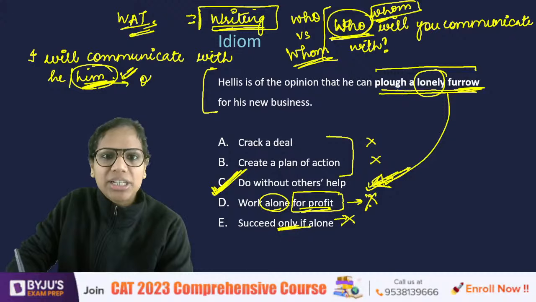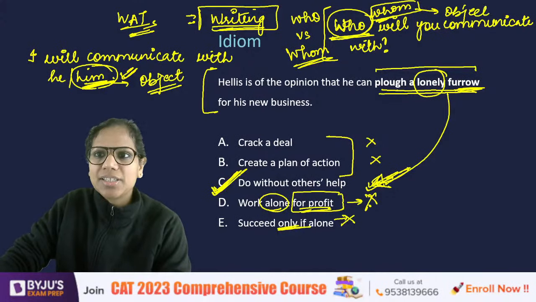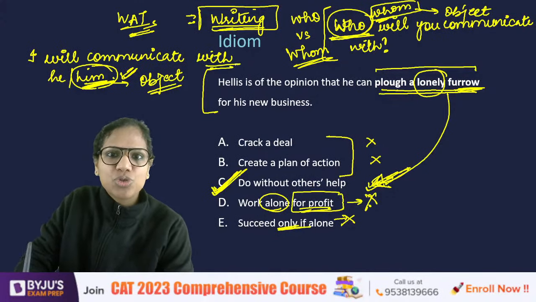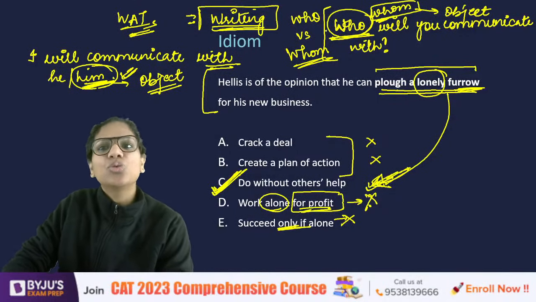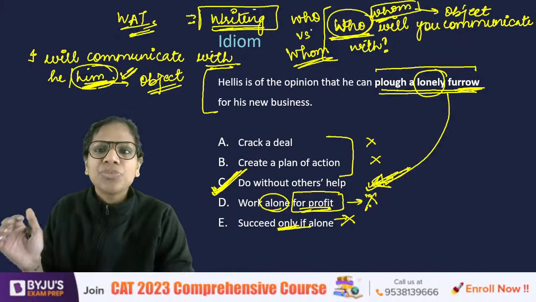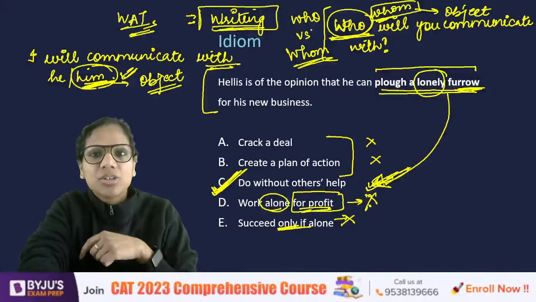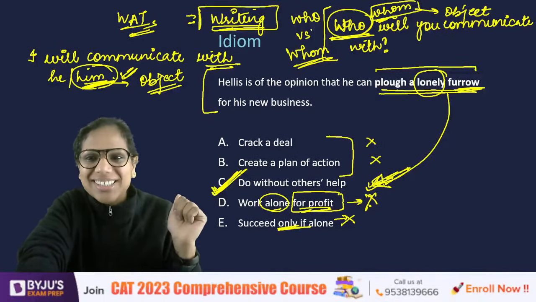Him is an objective pronoun, a pronoun that acts as an object, and so is whom, an objective pronoun, a pronoun that acts as an object here of this preposition with. Right? So, जब him answer है तो whom आएगा, जब he answer है तो who आएगा. A very simple check to decide between who and whom. Right? So see how smart Norman Louis was being when he said that who will you communicate with? उसने error करके बोली ये चीज. ठीक है?